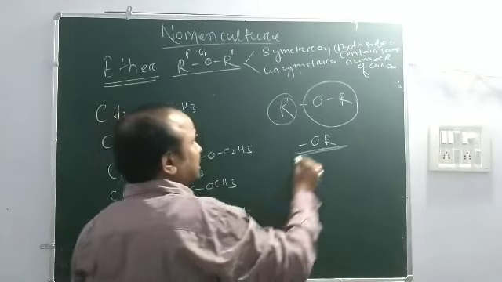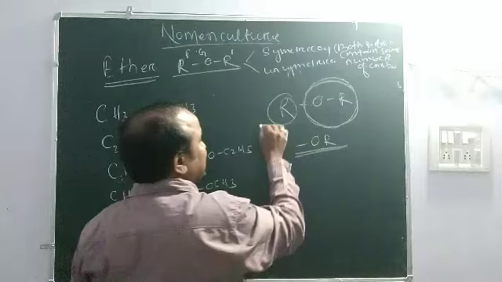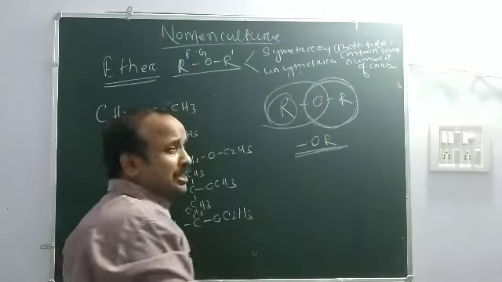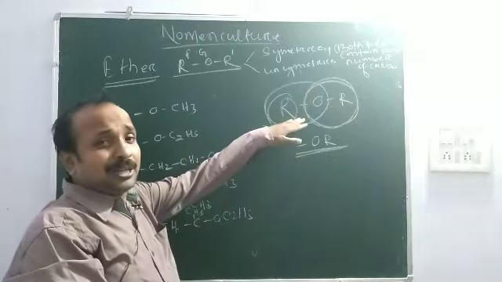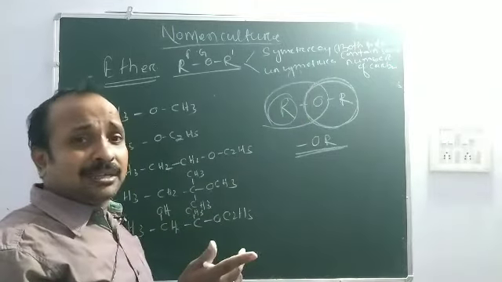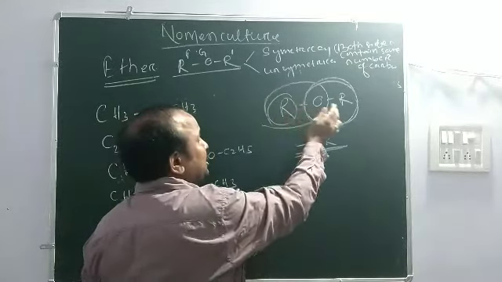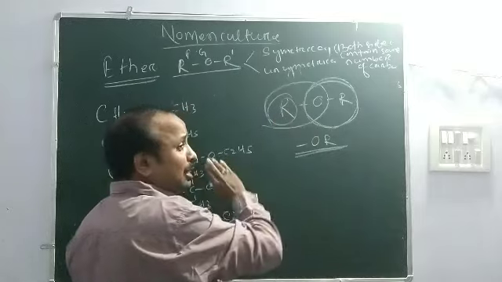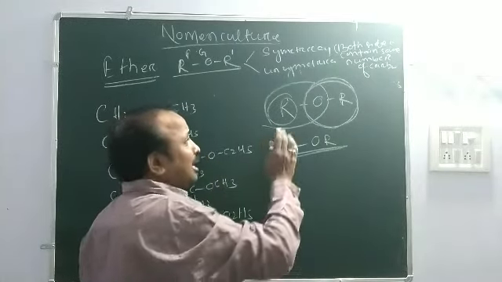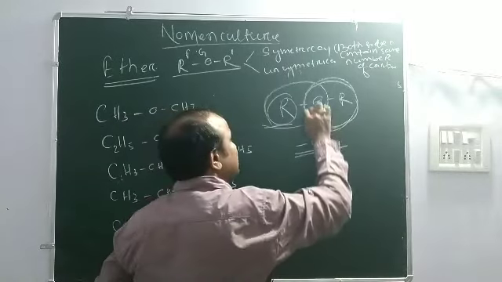You may ask, sir, why take this as the ether group and not this one? Yes, it may be this. If symmetrical, there is no problem; you can take whichever. But in the case of unsymmetrical, there are two different carbon chains. The longest chain is the alkyl group and the smallest chain contains the ether group.